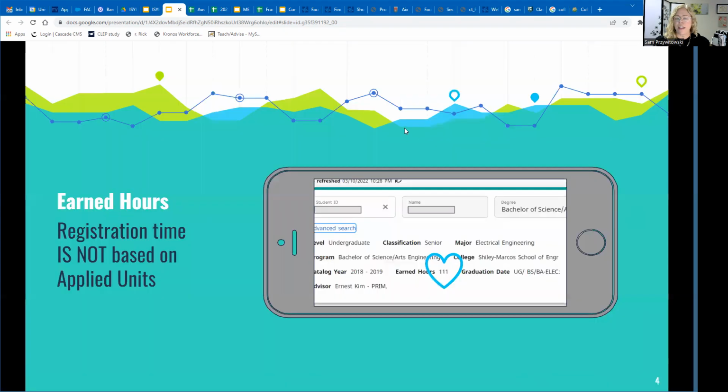Also note that that number of completed units is from your earned hours. This does not include hours that are in progress. So you want to be noting that on your DegreeWorks. Your earned hours determines your registration time.